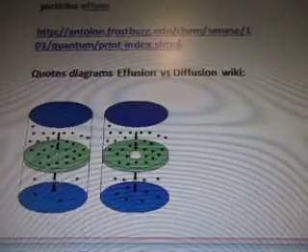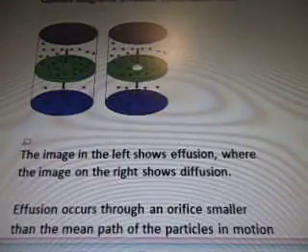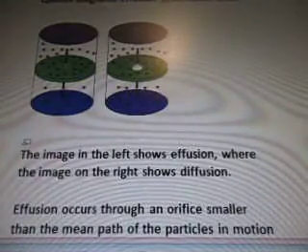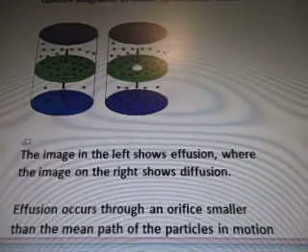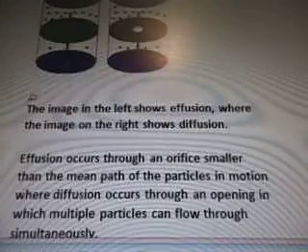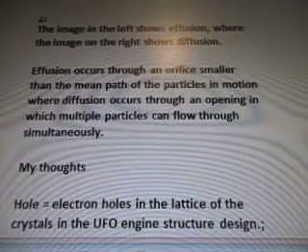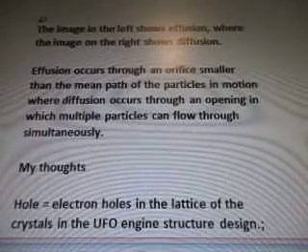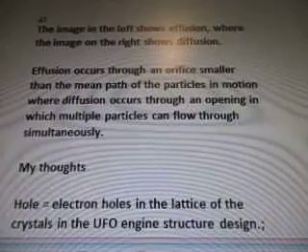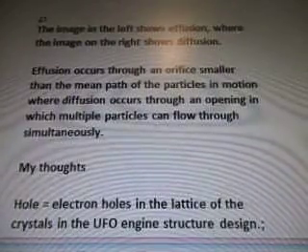Antoine.frostberg.edu. Quotes, diagrams, effusion versus diffusion, wiki. The image on the left shows effusion, where the image on the right shows diffusion. Effusion occurs through an orifice smaller than the mean path of the particles in motion, where diffusion occurs through an opening in which multiple particles can flow through simultaneously.